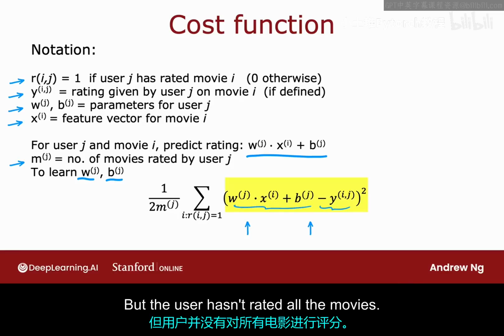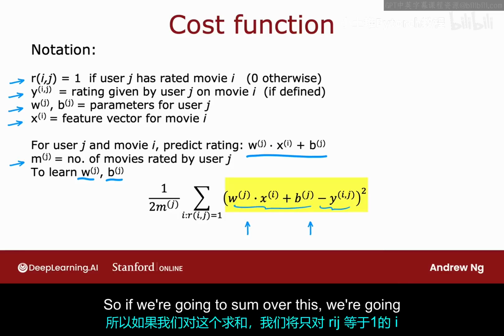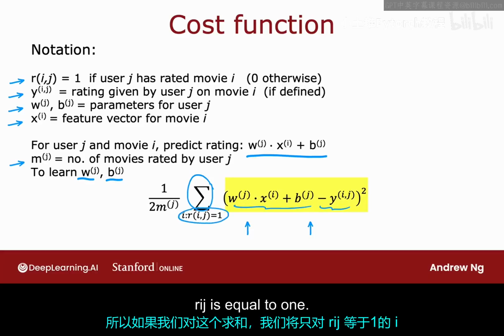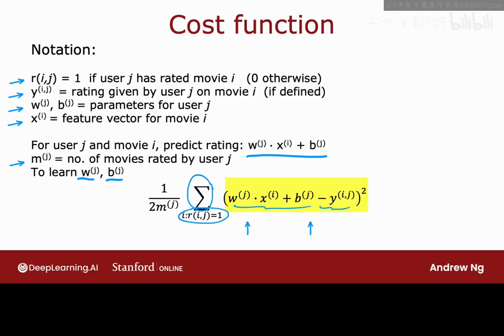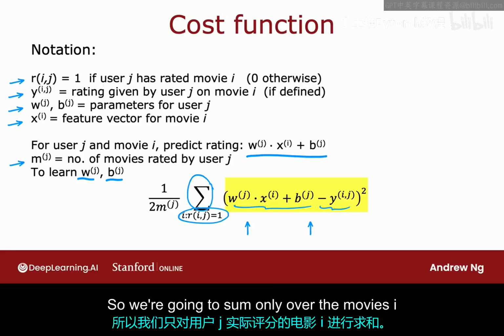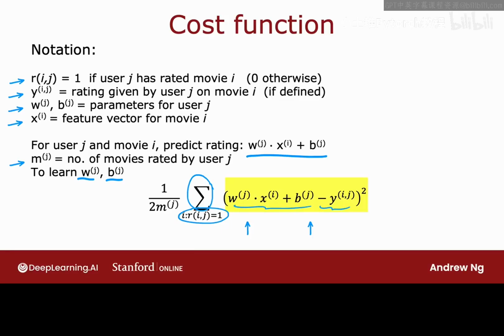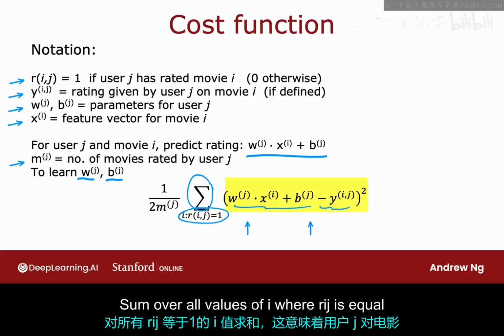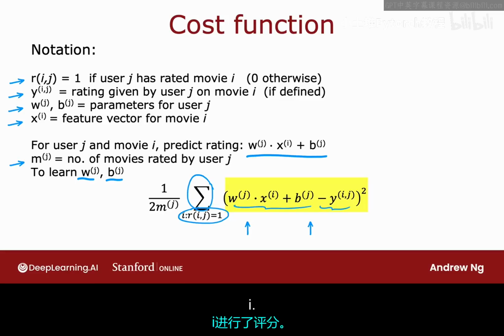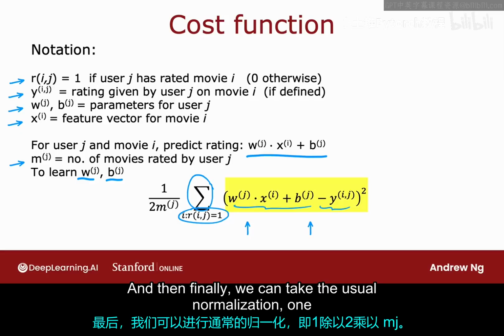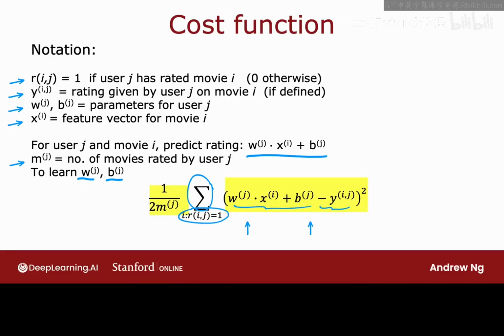But the user hasn't rated all the movies, so if we're going to sum over this, we're going to sum only over the values of i where rij is equal to 1. So we're going to sum only over the movies i that user j has actually rated. So that's what this denotes: sum over all values of i where rij is equal to 1, meaning that user j has rated that movie i. And then finally, we can take the usual normalization, 1 over 2 mj.